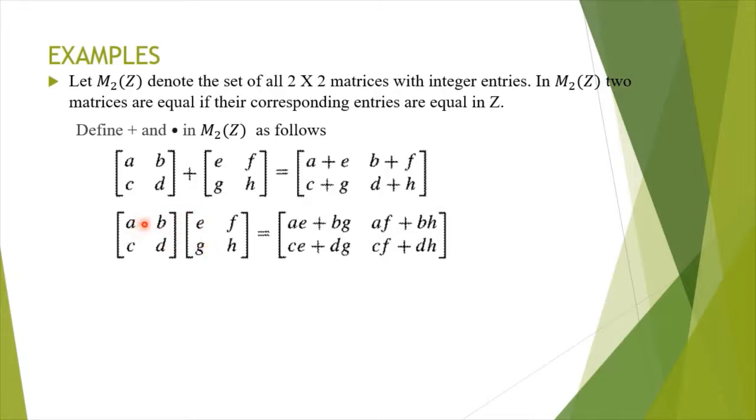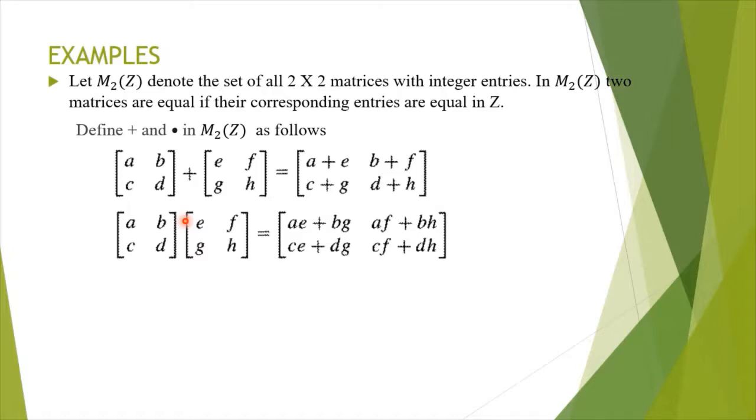So the product of the 2 matrices will be AE plus BG, that is first row with the first column, and then first row with the second column AF plus BH, and second row first column CE plus DG, and last element CF plus DH. These basic operations we would have read in lower classes.